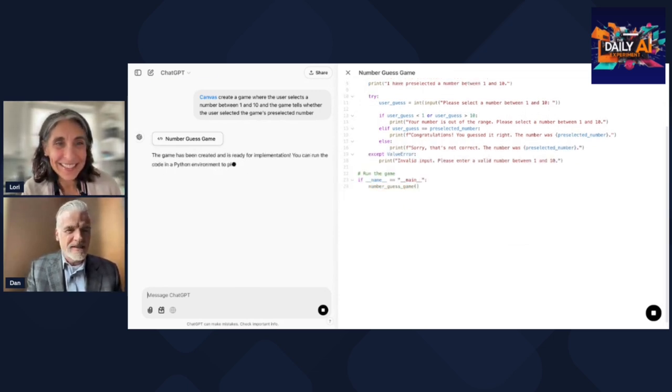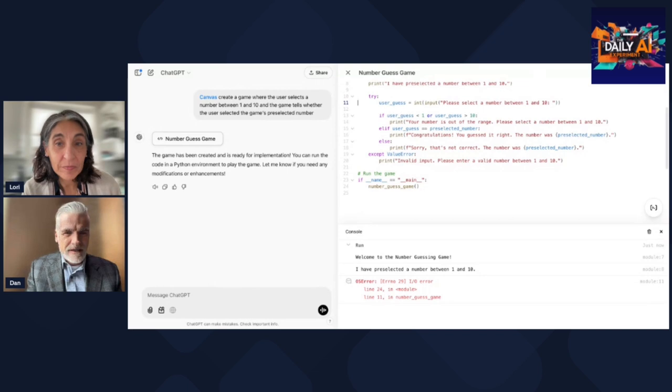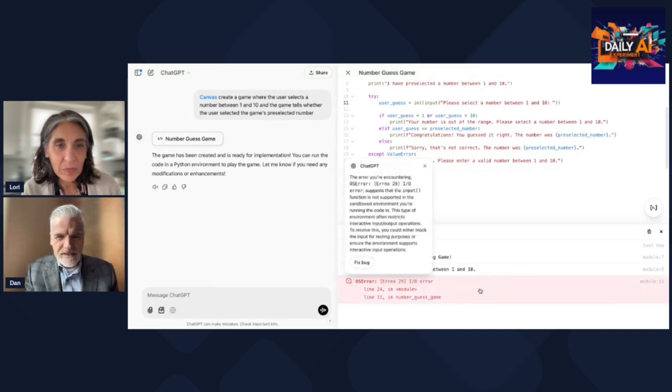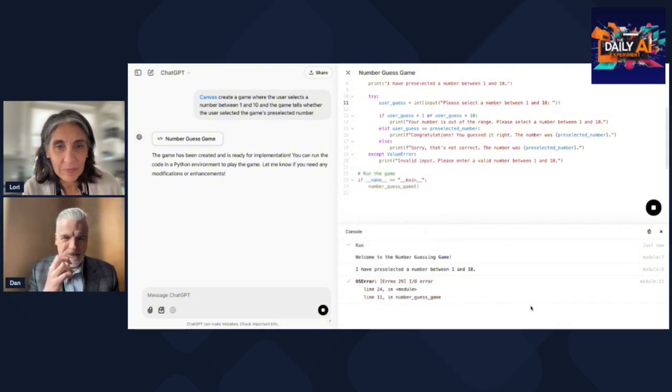Okay, so what it's done here, it says the game's been created and it's ready for you to implement. So let's go ahead and run. And we got an error here. So let's click on the error, and it suggests the input function is not supported in the sandbox environment you're running, which restricts input-output. To resolve this, you could mock the input. Okay, let's do that and see how that works. So I just clicked fix bug, and it's going to try to fix it.